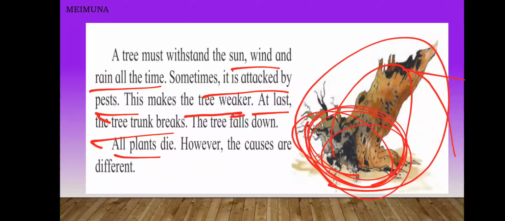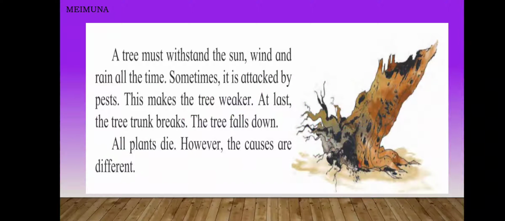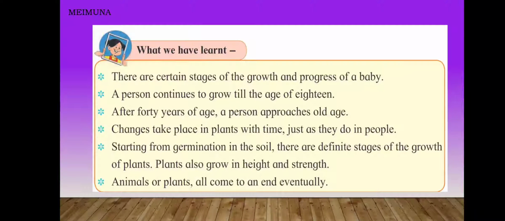All plants die. How do we human beings die? In the same way, all plants die. However, the causes are different. There are different causes, but all living things have to die.